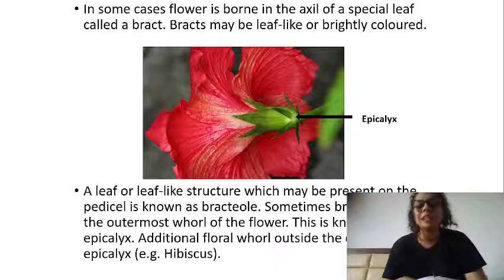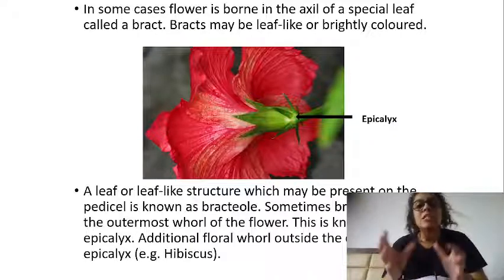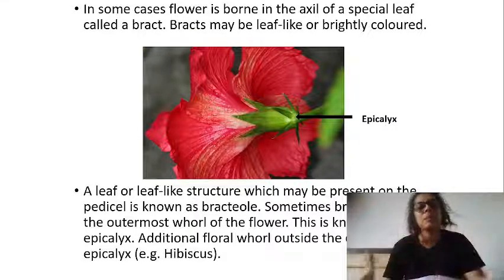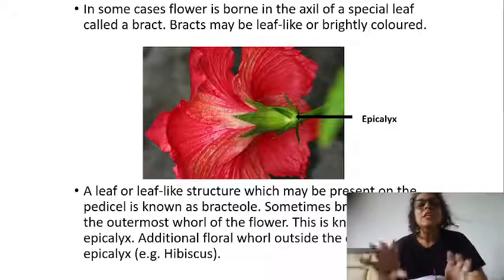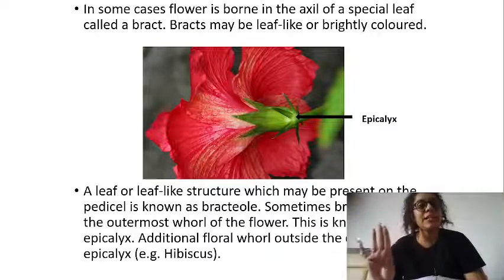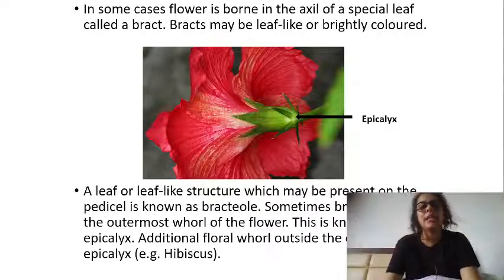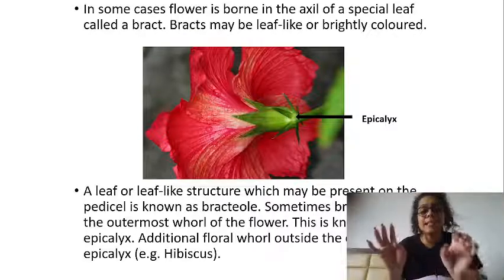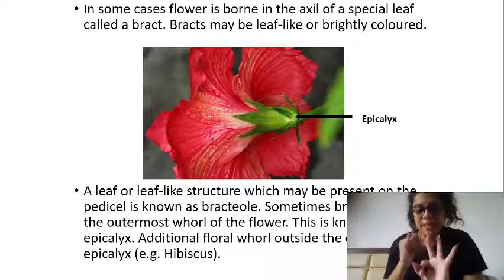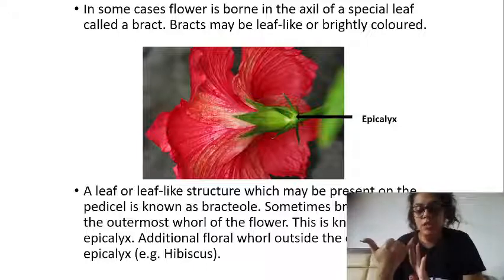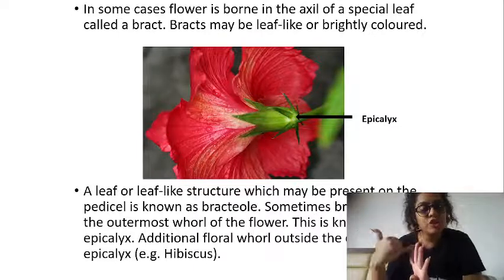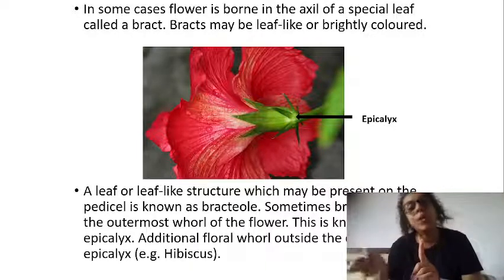We also say that it is bracteole. So sometimes the bracteole, basically the outermost whorl, is known as epicalyx. Remember four things right now in your mind: sepal, petal, stamen and carpel; the whorls calyx, corolla, androecium and gynoecium. Epicalyx is below the calyx.